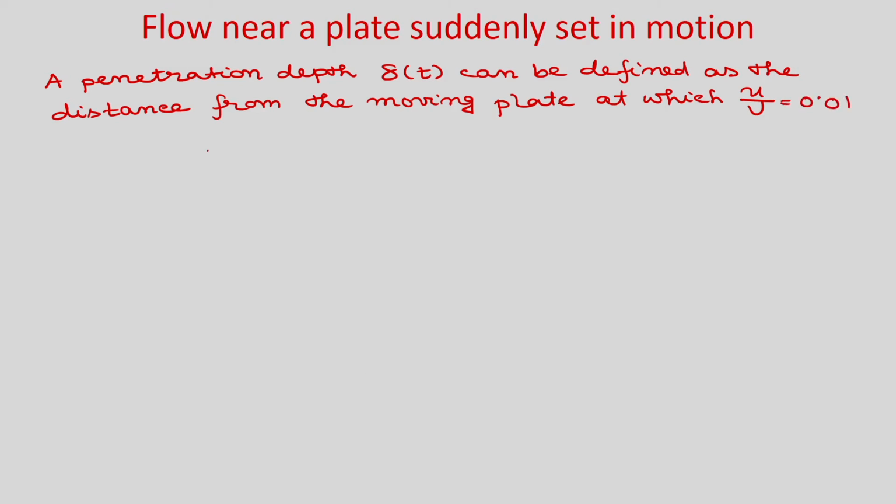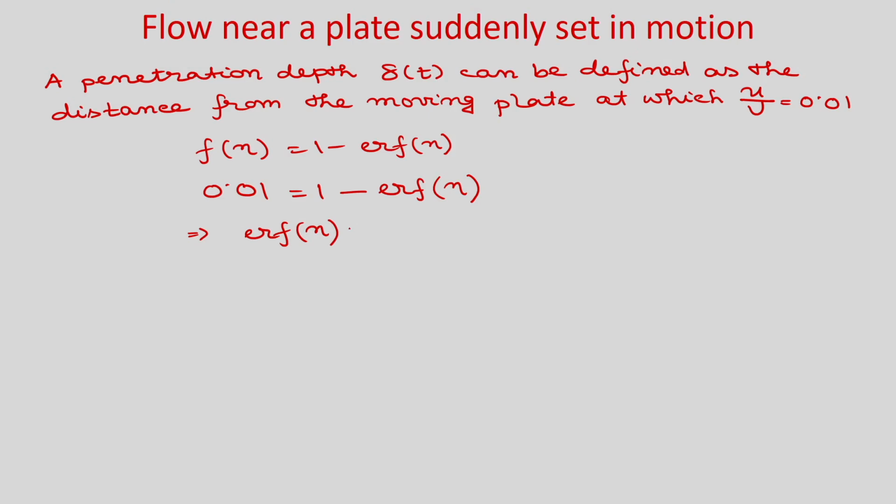Okay. So, you know f eta is equal to 1 minus error function eta. So, f eta is u by U, that is 0.01 is equal to 1 minus error function eta. So, you can see this will become error function eta is equal to 0.99.